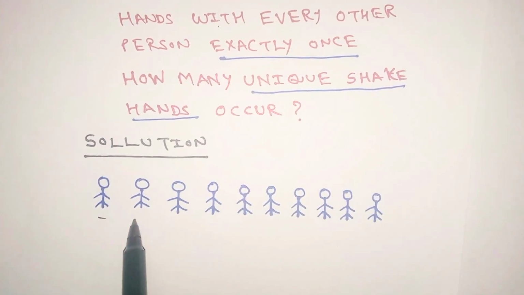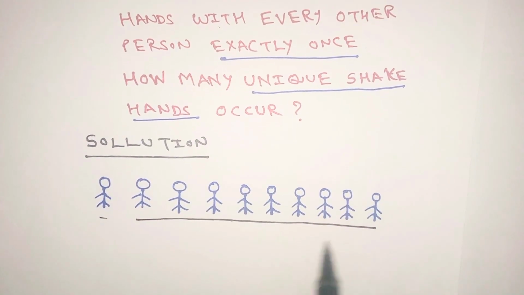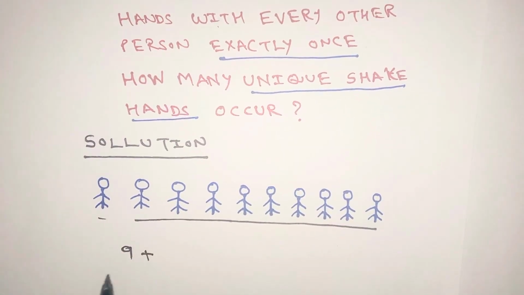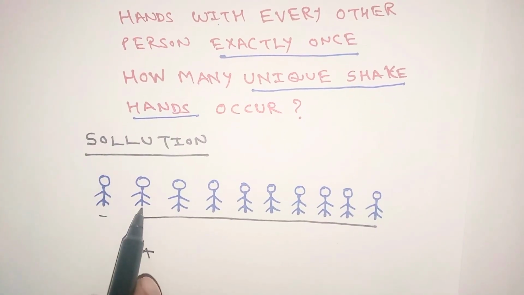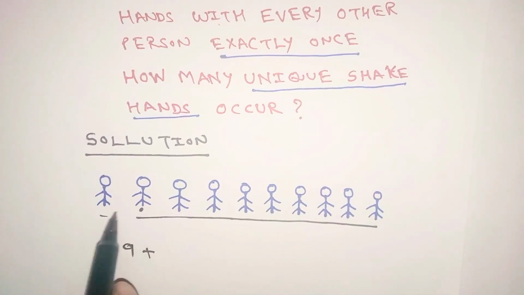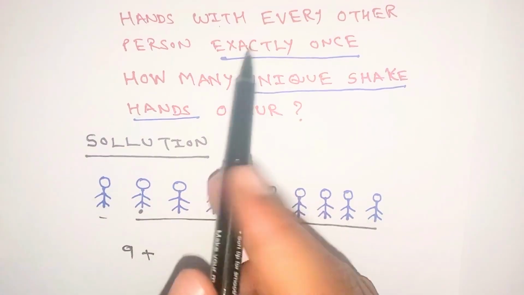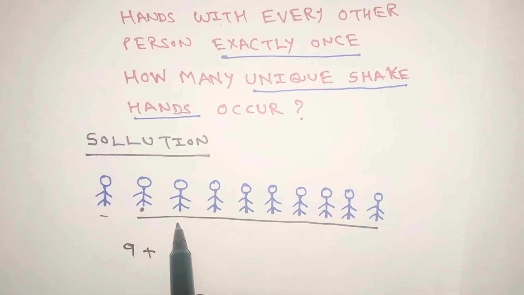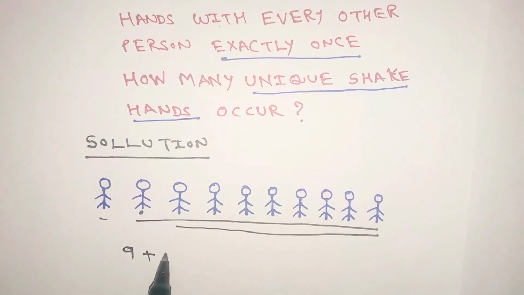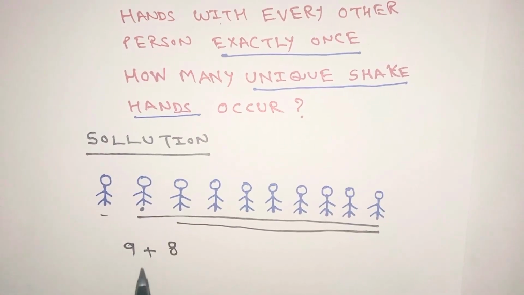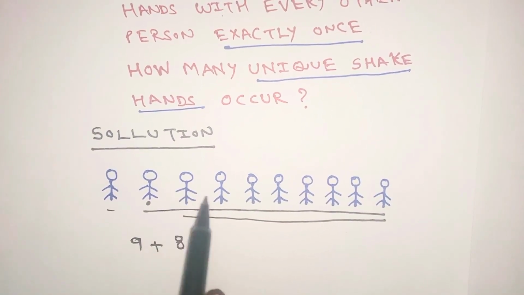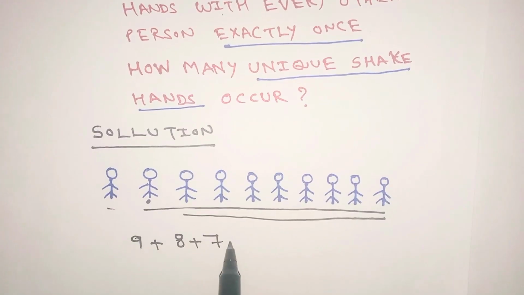The first person shakes hands with the remaining 9 persons. So the total number of handshakes is 9 plus... the first person has already shaken hands with the second person, so there is no need for the second person to shake hands with the first again, because it is exactly once. So the second person shakes hands with the remaining 8 persons. So the number of handshakes is 8 plus, at the same time, the third person's handshakes are 7, the fourth person's